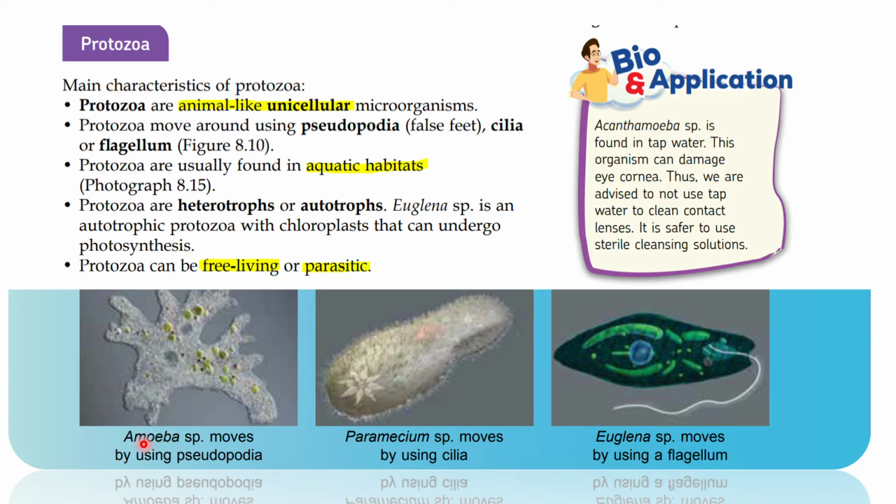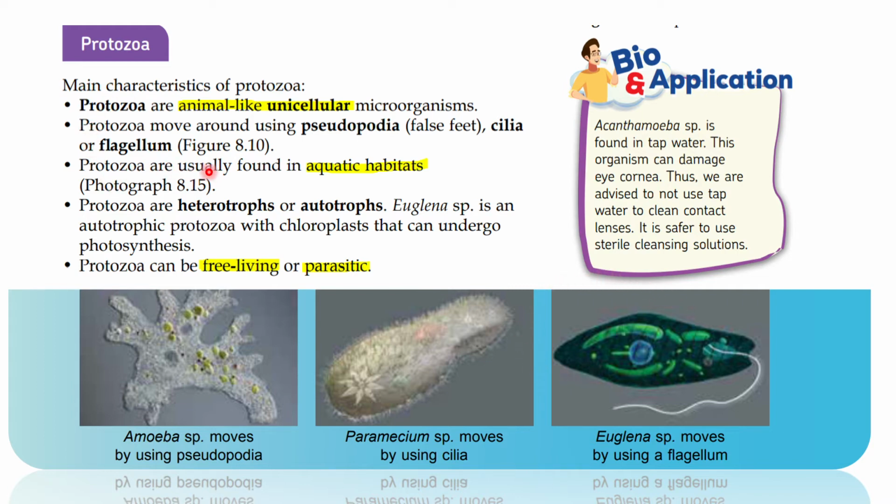So this is the picture of an amoeba species that you can see is able to move around using these false feet. Or cilia, okay, like here shown the cilia of the paramecium, rambut bagi paramecium ini, and another one is the flagellum, like a tail of the euglena.